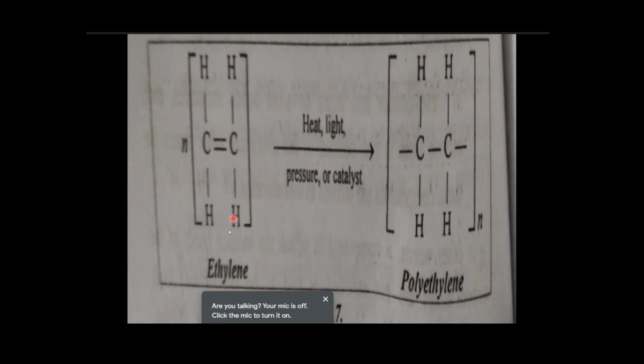This is the chemical structure of ethylene, which has a double bond. When ethylene is subjected to heat and pressure in the presence of a catalyst, it is converted into polyethylene. How ethylene is processed to produce polyethylene, we are going to see in the next slide.